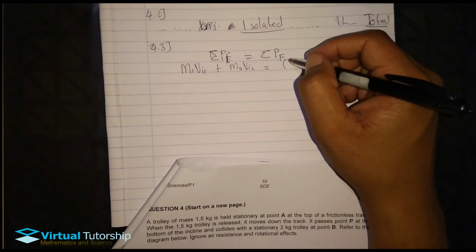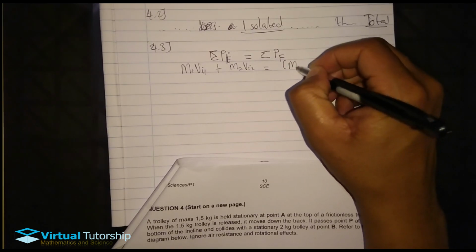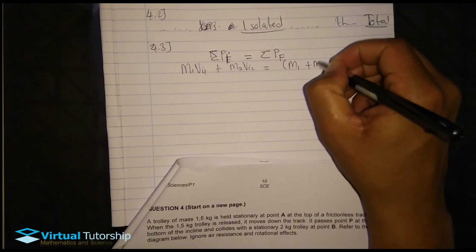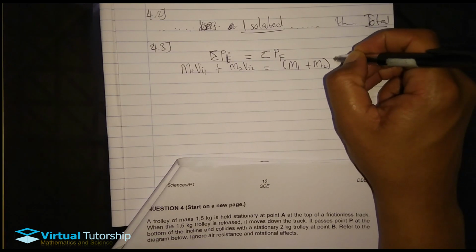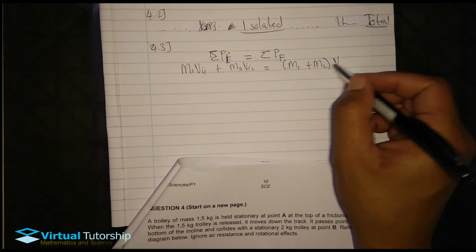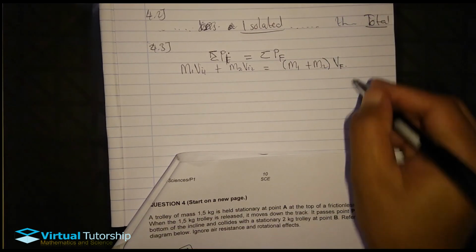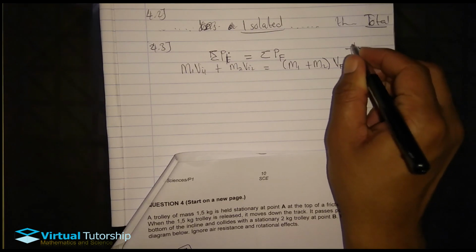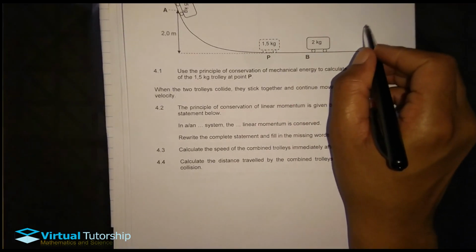since lama trolley ayo sticker together after the collision, it means mass for trolley 1 and mass for trolley 2 bazoba combined, and their velocity is a common velocity. So let's write it like this. Velocity is common for both masses. So this is the final velocity, common for both, right? Let's choose to the right as positive.